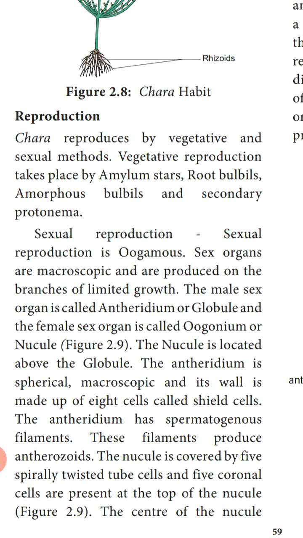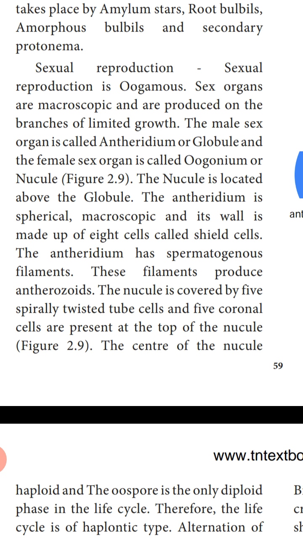Next, sexual reproduction. Sexual reproduction is oogamous type. Oogamous means both physiologically and morphologically dissimilar gametes fuse together. The sex organs are macroscopic, so they can be seen with the naked eye, and are produced on the branches of limited growth. You remember the diagram of the Chara habit. From the nodes arise the branches of limited growth. At the base of these limited growth shoots only, the sex organs are developed.